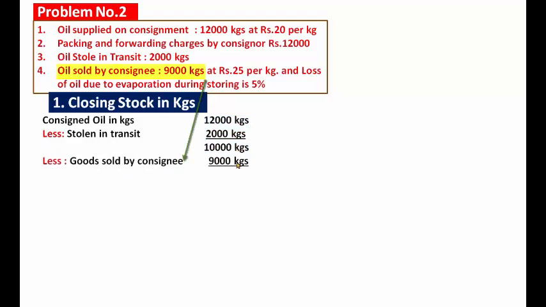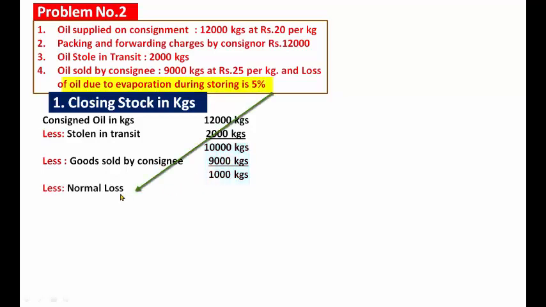Goods sold by consignee 9,000 kgs. What is the remaining goods with the consignee? 10,000 minus 9,000, what is the stock with the consignee? 1,000 kgs.